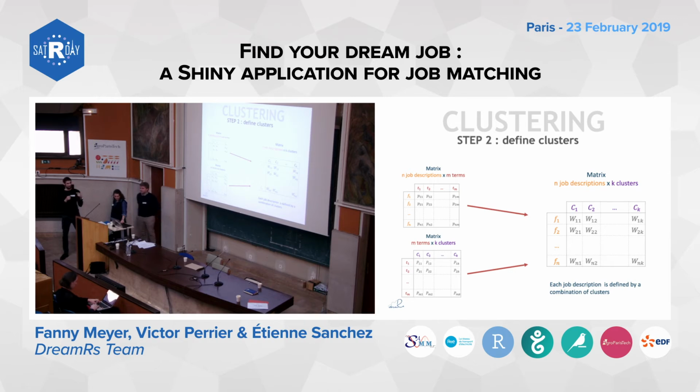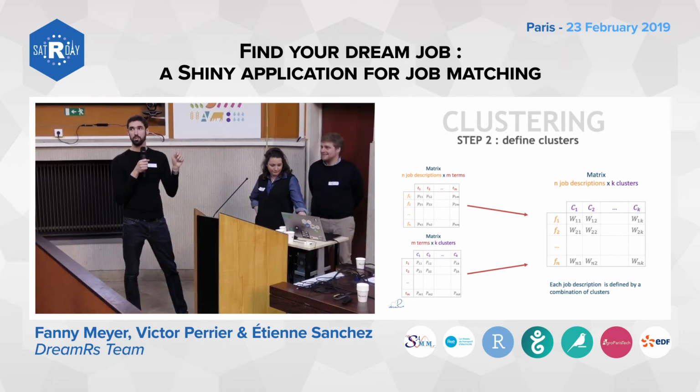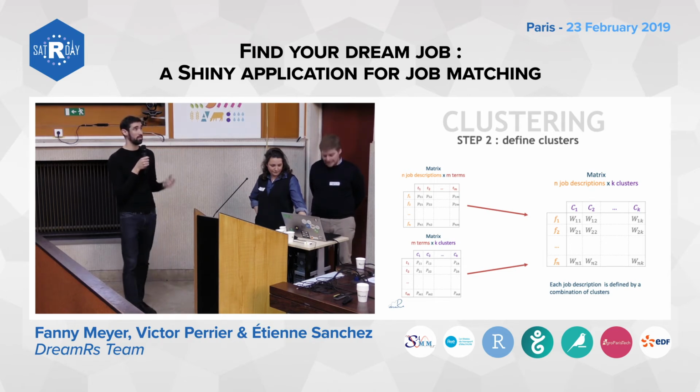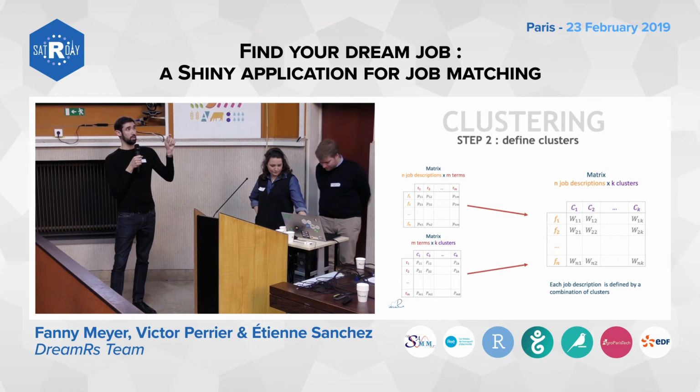So I'll try to be more clear. If you take just the first line, it represents the first document, so the first job description. So it represents just the first PDF that we have, and the first coefficient is the weight of this document on the first cluster.